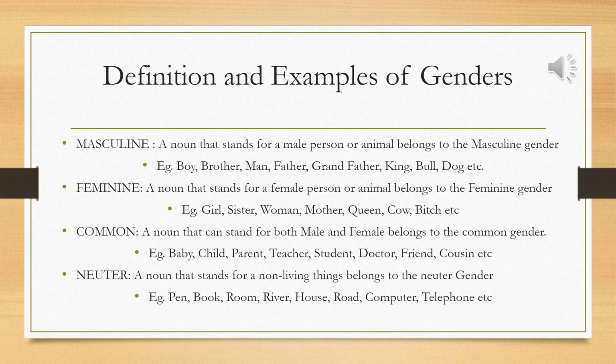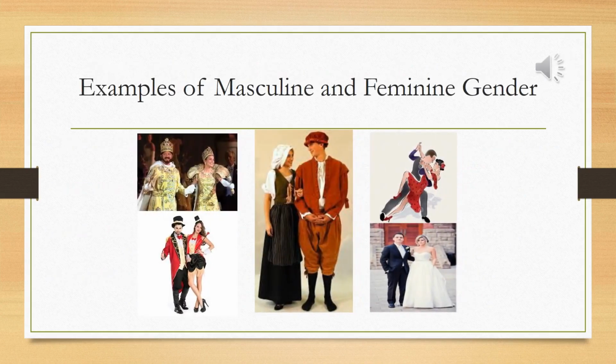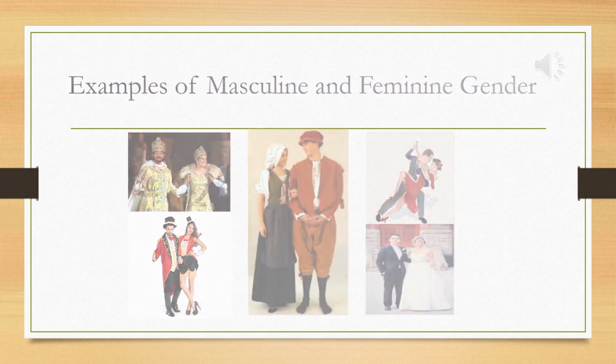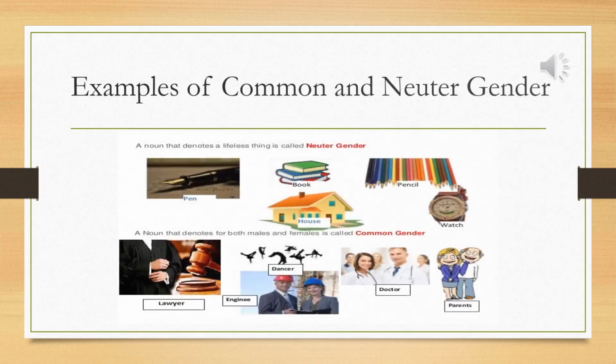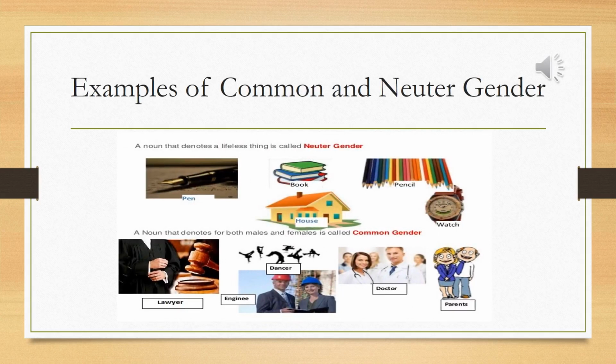So these are the definitions and examples of each gender which I have explained here. These are the examples of masculine and feminine gender. And these are the examples of common and neuter gender.